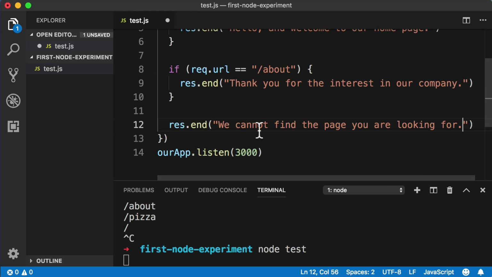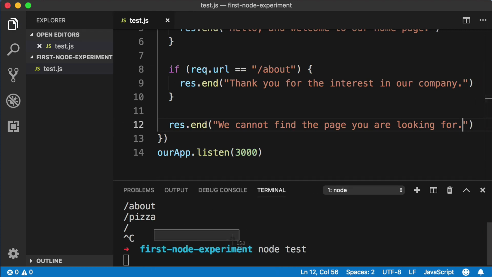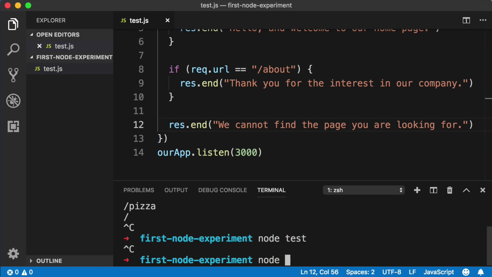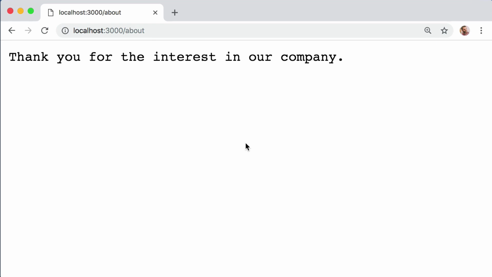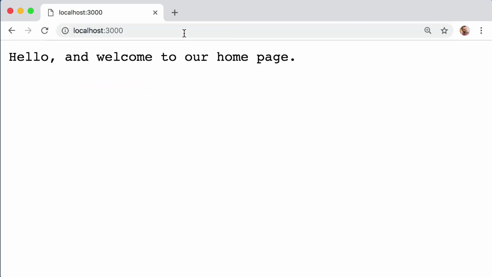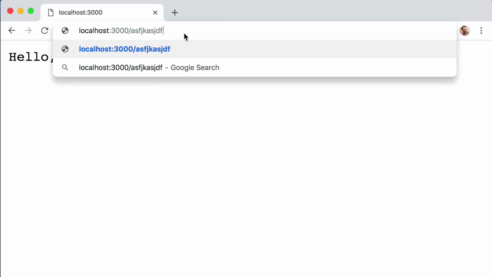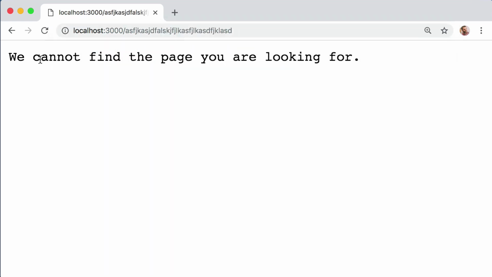Okay, I'm going to save the file, come down to the command line, click anywhere in this command line area and push Control-C to stop the old server, and then fire up the latest version of our code, so node test. Come back to the web browser. So we see that our about page still works, the home page still works, but if I try to visit a bogus URL, we cannot find the page you are looking for.